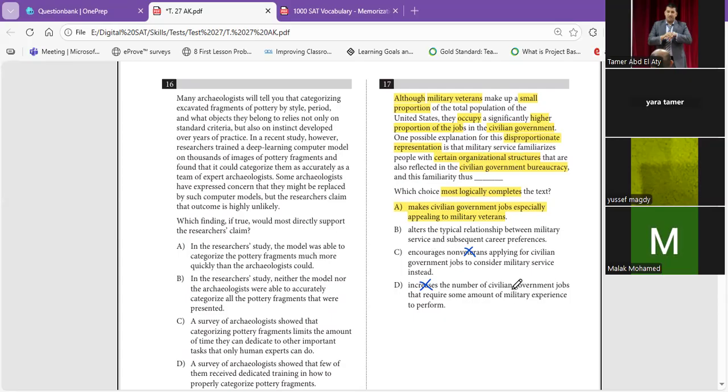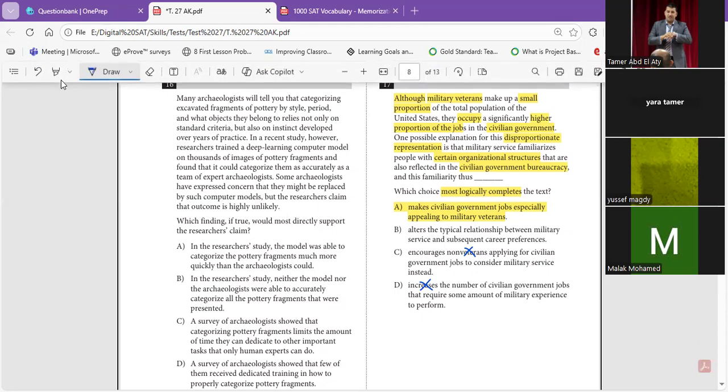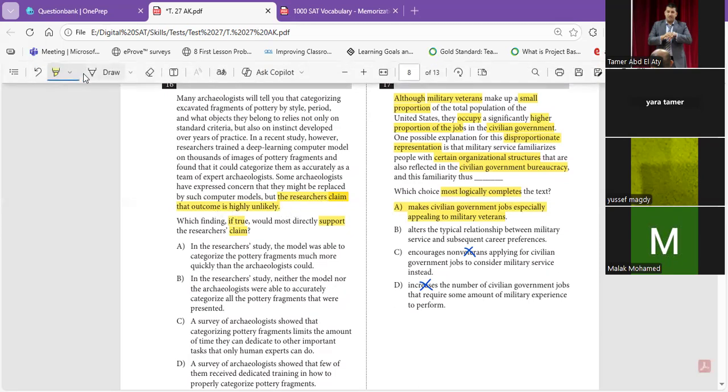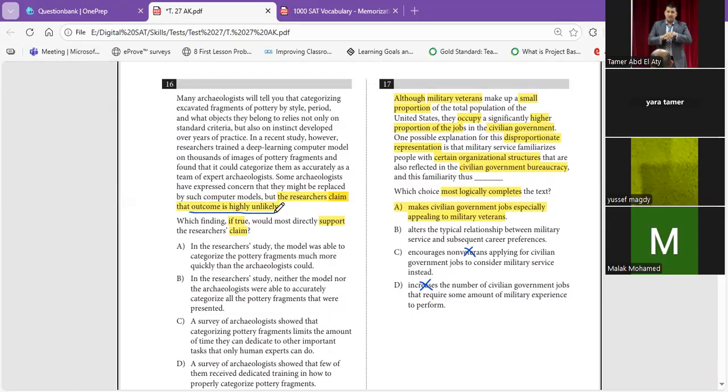The last question in our homework is about scientific evidence. How do I know from the word that it is true? What he wants here is to support something. Support what? Researchers claim. So let's find the word or the verb claim. It's here. So I'm going to take this part and I want to support it. Take care that sometimes we're going to go up if we find a word that we don't understand or we don't have the full information. Here he said the researchers claim that the outcome is highly unlikely.